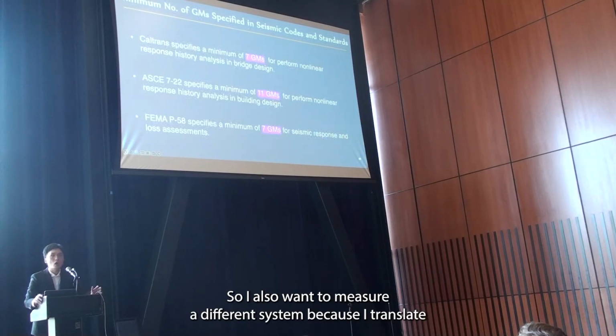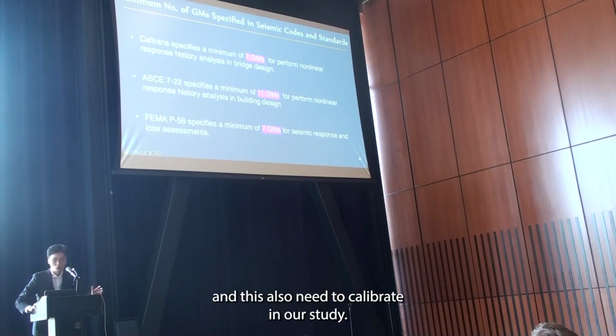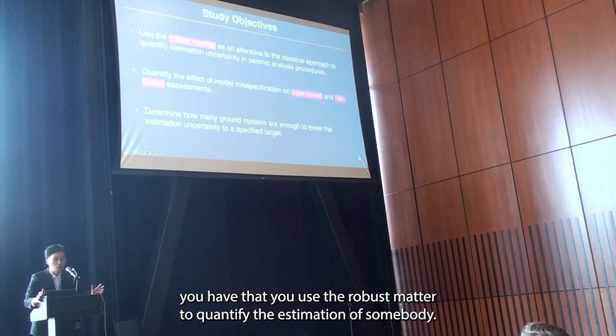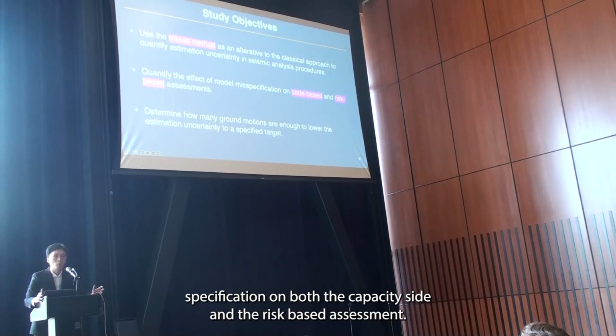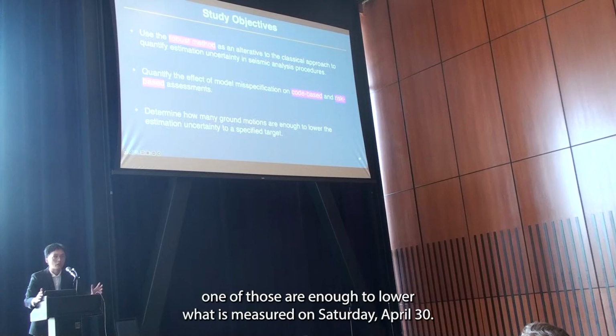I also want to mention that different seismic codes, like Caltrans, ASCE and FEMA, specify the minimum number of ground motions, and this also needs to be calibrated in our study. All of this leads to our objective. We would like to use the robust method to quantify the estimation uncertainty, and to quantify the effects of model misspecification on both the code-based design and the risk-based assessment. I want to figure out how many ground motions are enough to lower our estimation uncertainty to a target.